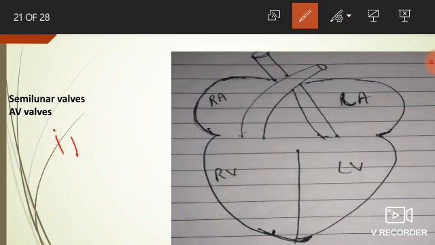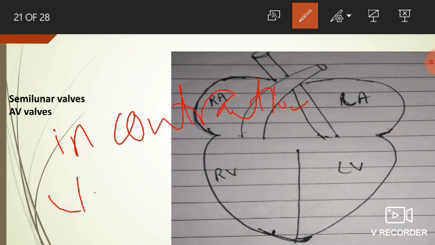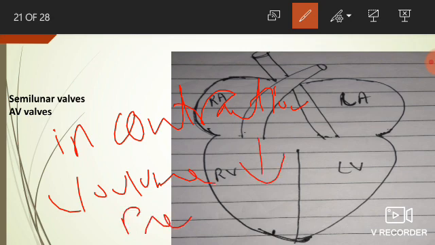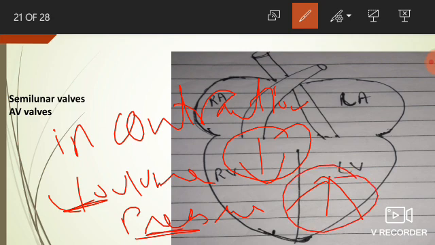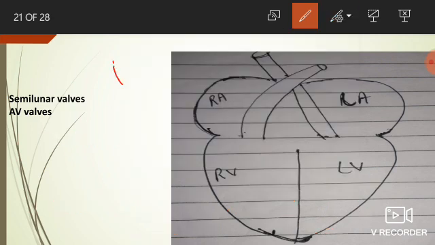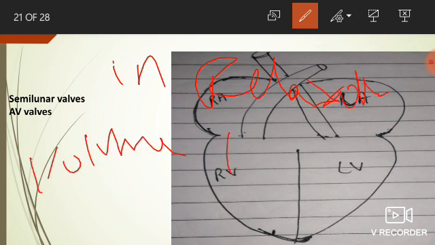In contraction, volume always decreases, pressure always increases. In the contraction stage, volume always decreases, pressure always increases. In relaxation, that is diastole, volume always increases, pressure always decreases.